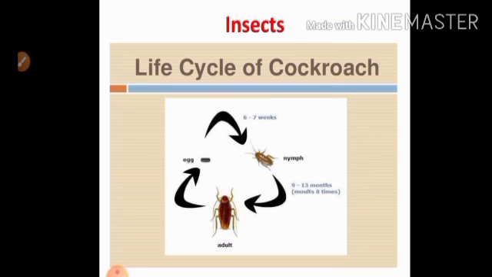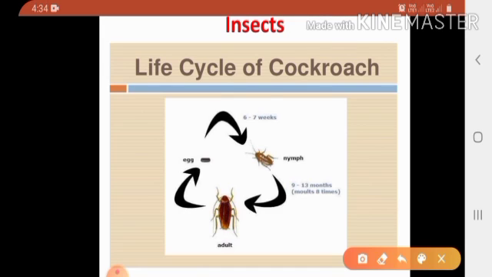Next point, insects. In insects, children, life cycle of a cockroach. All insects reproduce by laying eggs. Insects like grasshoppers and cockroaches have 3 stages in their life cycle. The 3 stages are the egg, the nymph and the adult. After hatching from the egg, the young one looks like the adult, but it is wingless. It is called a nymph.